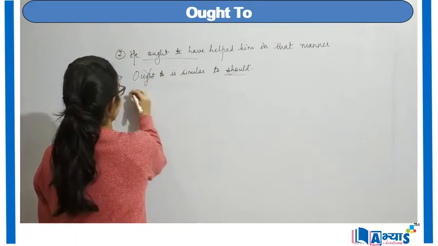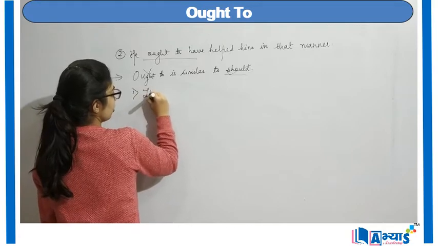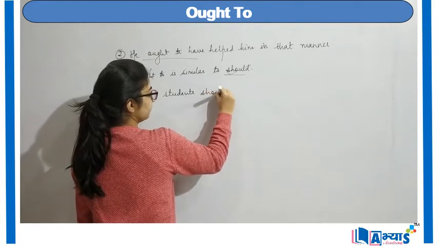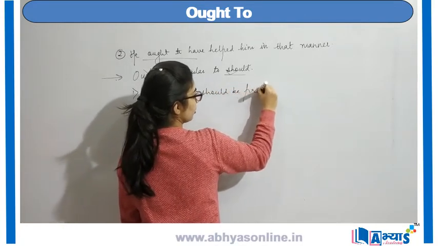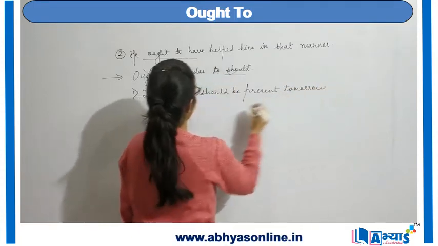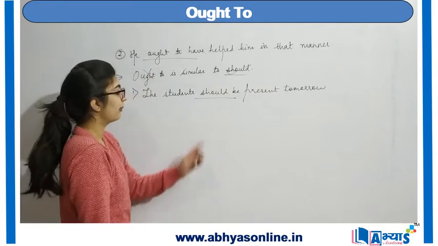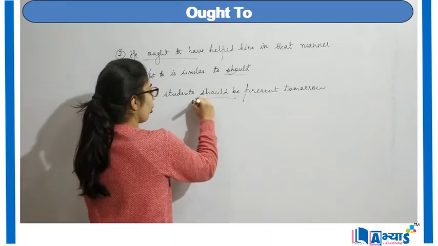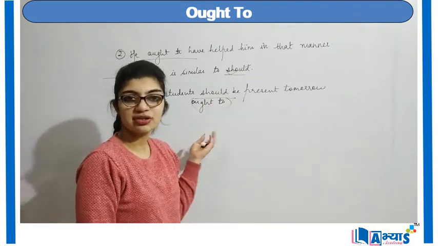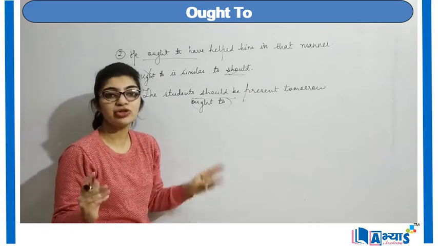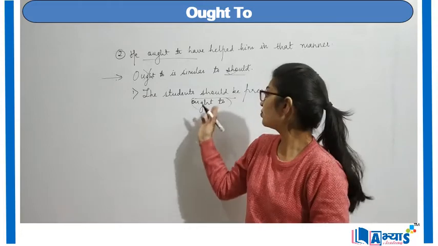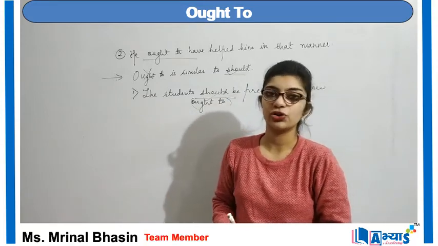For example, I say, the students should be present tomorrow. Now I am talking about should, but I can also say the students ought to be present tomorrow. This is also correct, but when I am talking about formal notices, then ought to is not used. We make use of the modal should.